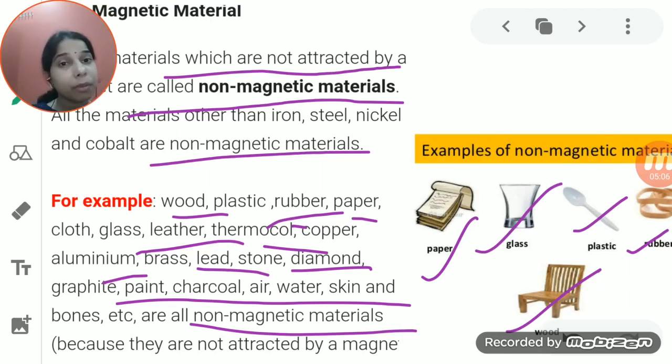If we take rubber, students, when you try to attach the rubber to the magnet, even then it will not attract towards it, and thus it is a non-magnetic material. So magnetic material is attracted towards the magnet, and non-magnetic material does not attract towards the magnet.